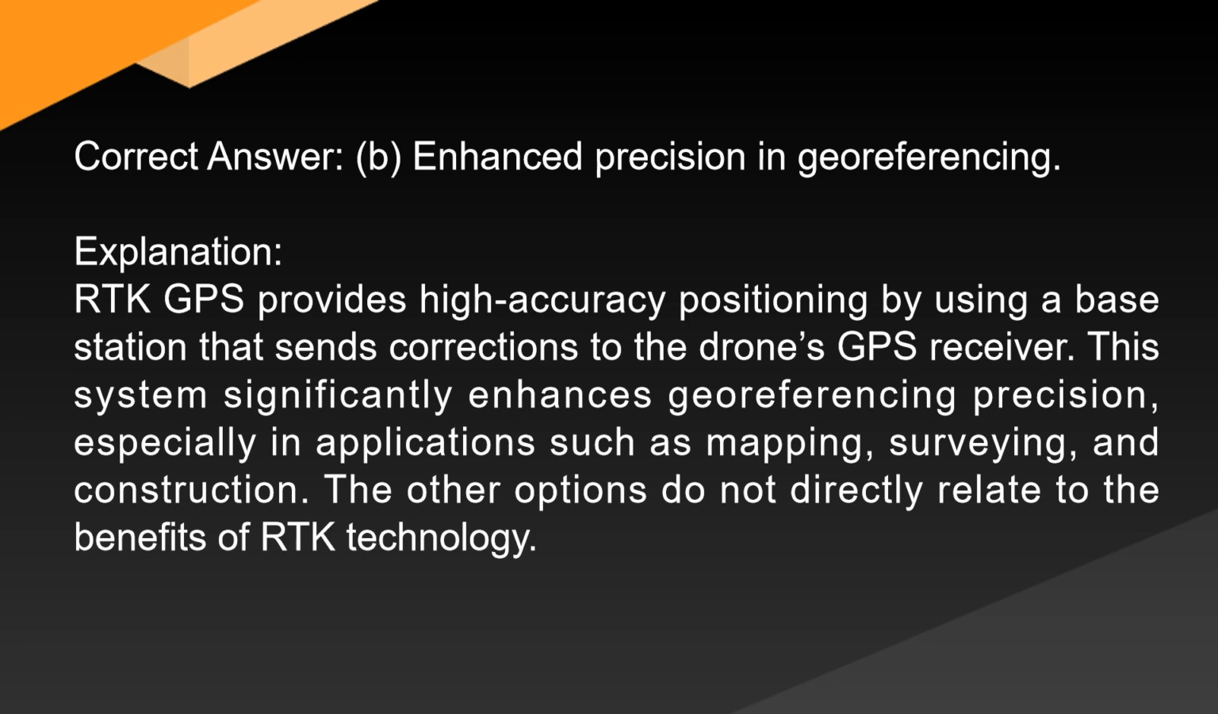Explanation. RTK GPS provides high-accuracy positioning by using a base station that sends corrections to the drone's GPS receiver. This system significantly enhances georeferencing precision, especially in applications such as mapping, surveying, and construction. The other options do not directly relate to the benefits of RTK technology.